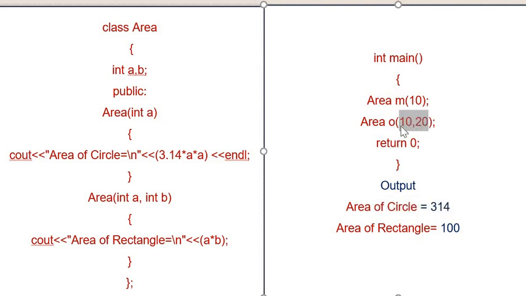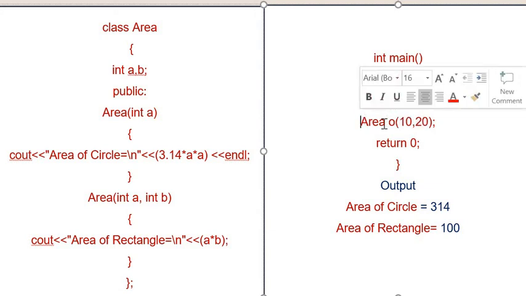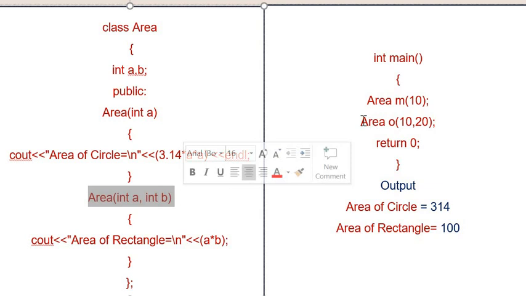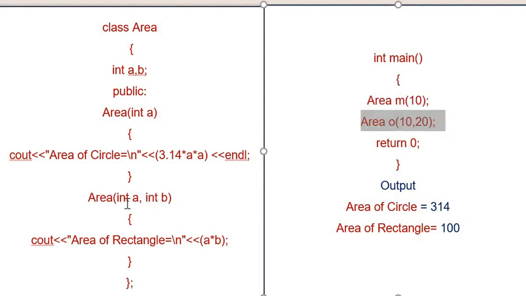After that we have created another object o, and we are passing two values with that object. At the same time we create the object, the constructor will be called. We are passing two values, so this constructor will be matched with our object call. So 10 will be copied into a, and 20 will be copied into b. After that we have the constructor body, and you can see that we are multiplying the values of a and b. So a is 10 and b is 20, so we will get the output area of rectangle is equal to, sorry, this is a mistake, the output will be 200.